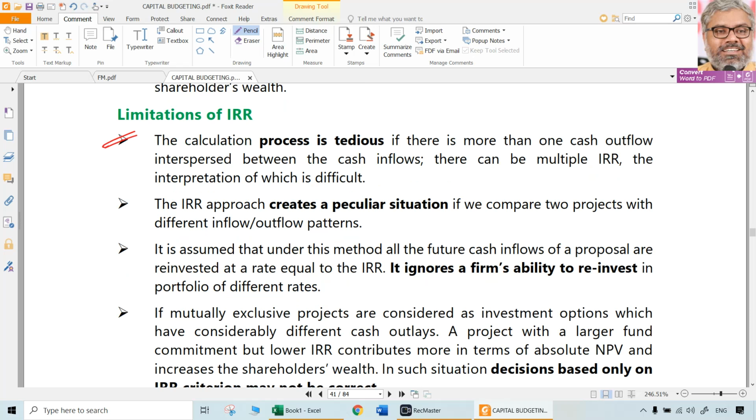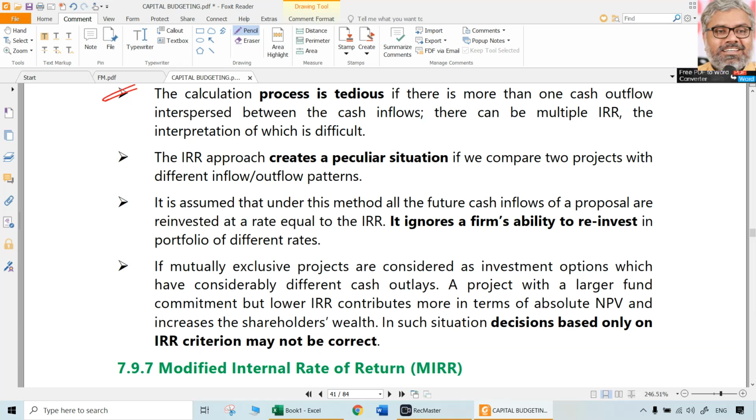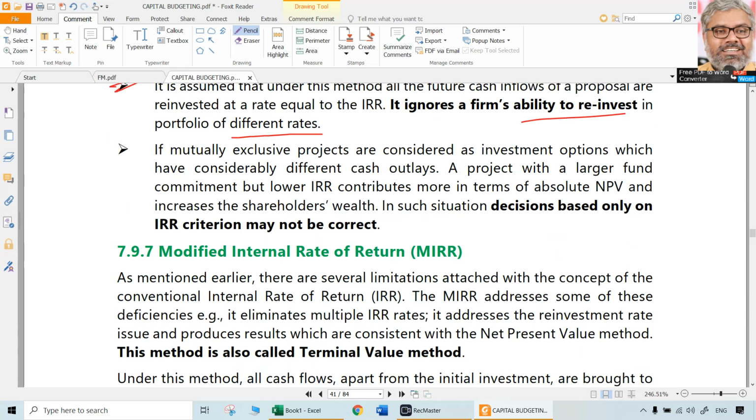First thing first, as you observed today already, this process is a little tedious, a little complicated. Some peculiar situations like mutually exclusive projects and multiple IRRs are possible. Those we observed already. Also it ignores the firm's ability to reinvest at different rates. It's not possible for a firm to reinvest at the IRR rate. That is a big unrealistic assumption.